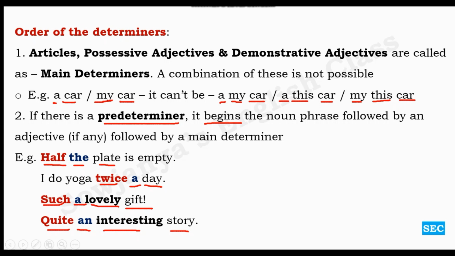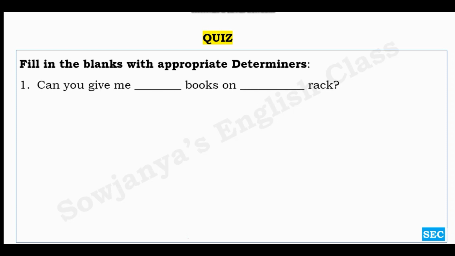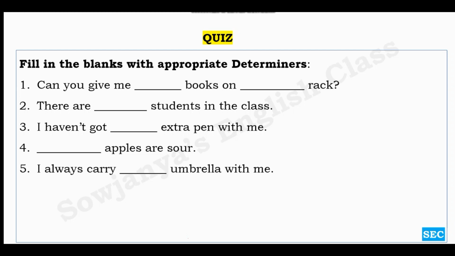So dears, this is about our determiners lesson. Let us proceed towards our simple quiz. Fill in the blanks with appropriate determiners. Can you give me dash book on dash rack? There are dash students in the class. I haven't got dash extra pen with me. Dash apples are sour. I always carry dash umbrella with me.